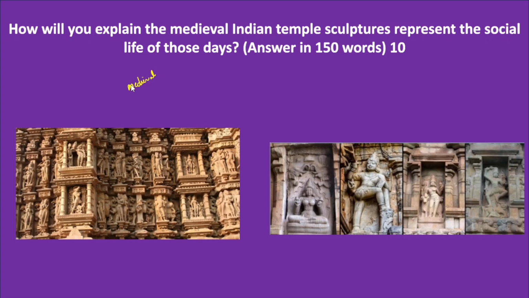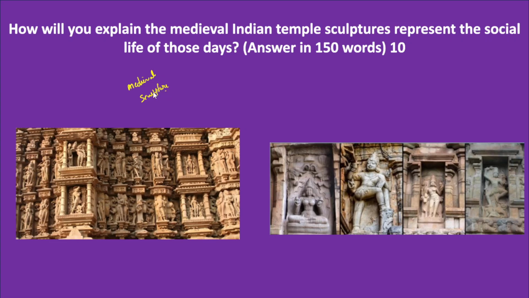Now we can talk about the Bajirao temples. We can also talk about the Shore temple at Mamallapuram, Mahabalipuram. So there were a wide variety of temples constructed during the medieval times, and in fact, these temples also have a rich sculptural tradition.